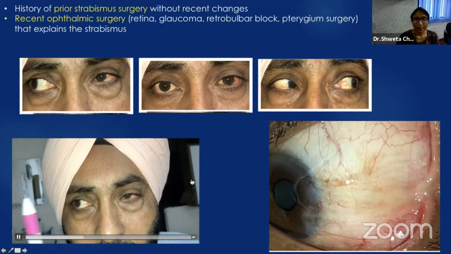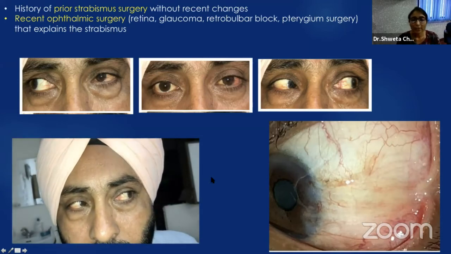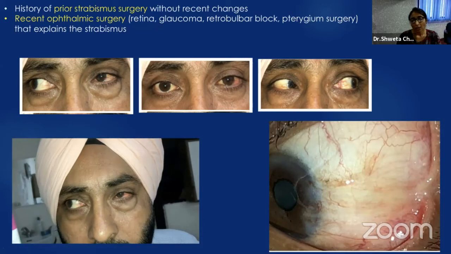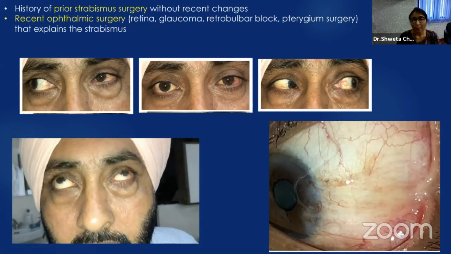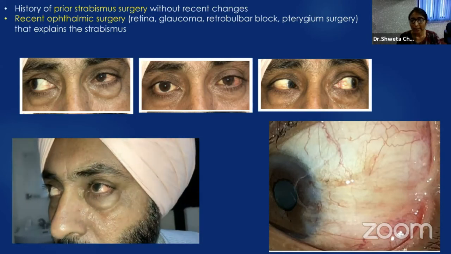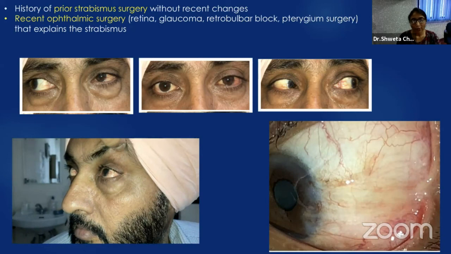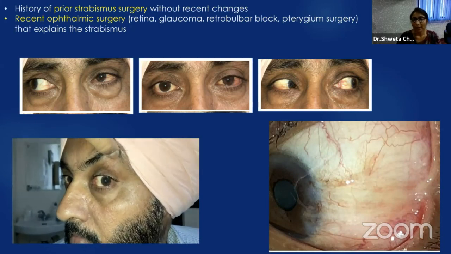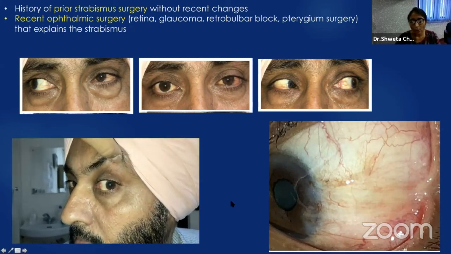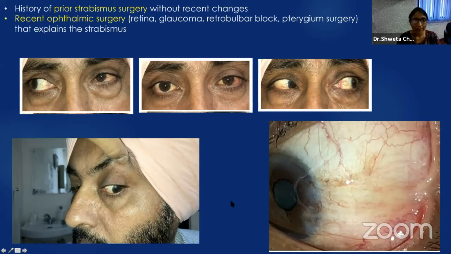So we were suspecting a restrictive pathology. On asking history regarding any ophthalmic surgery, the patient told that there was a pterygium surgery which happened 6 months back, and there was a fibrotic band on the lateral side which explained his condition. So here neuroimaging was not indicated.